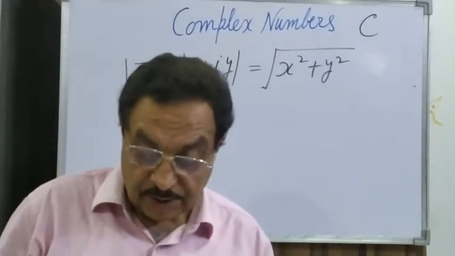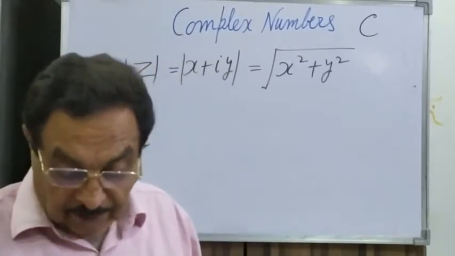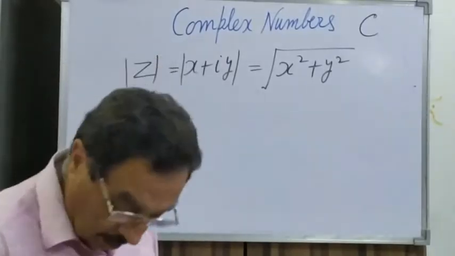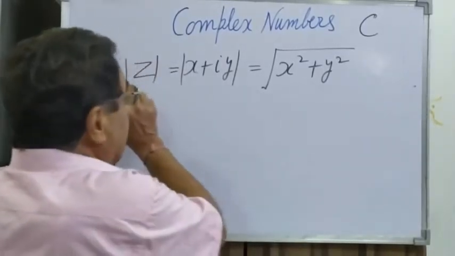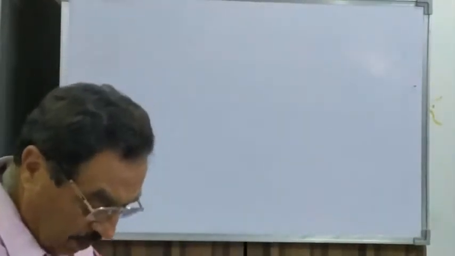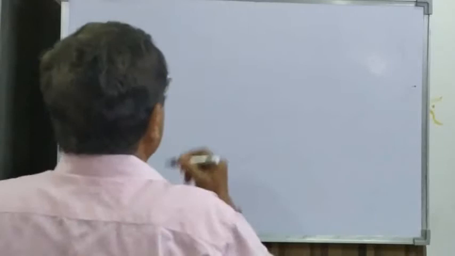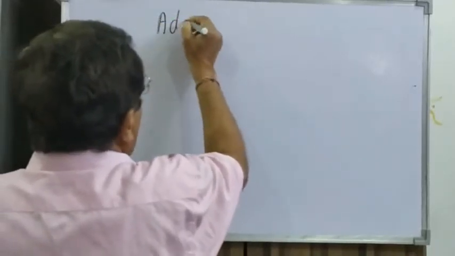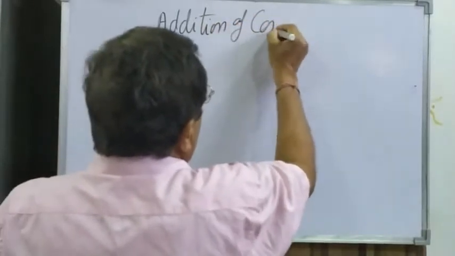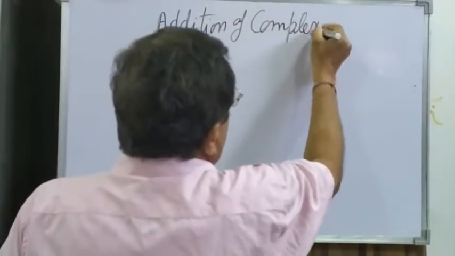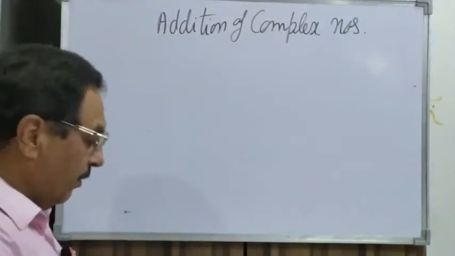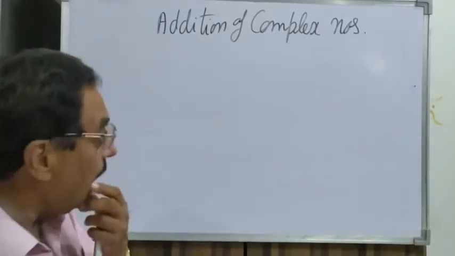Now after knowing the modulus, conjugate and equality, let us go for the sum and difference of complex numbers, that is, addition and subtraction. What is the meaning of addition of complex numbers? If two complex numbers are there and we have to add them, what would be the answer?